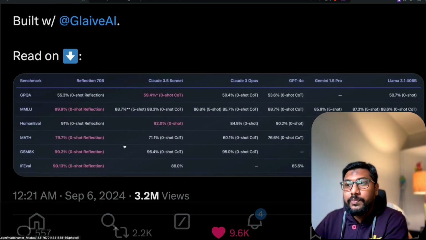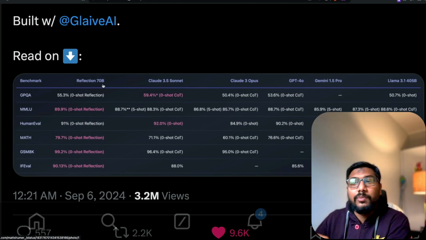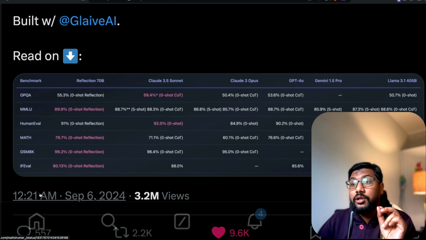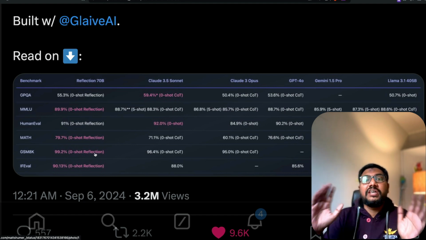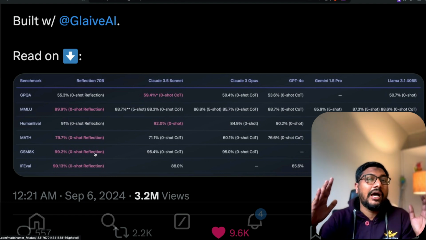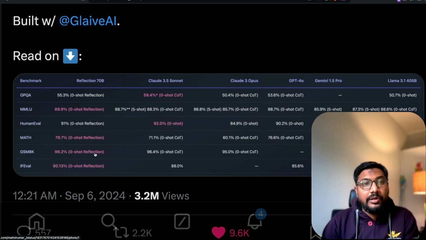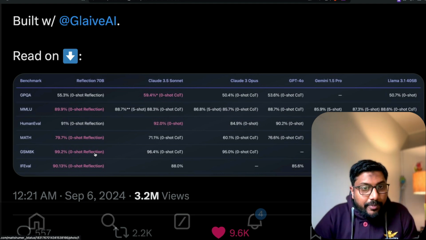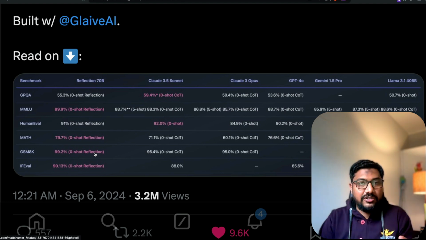Now, in terms of benchmarks, one thing that caught everybody's eyes is that the Reflection 70 billion parameter model, not 405, 70 billion parameter model, got 99.2% zero shot on GSM8K. Now, GSM8K is a high school math dataset. So what they're claiming is that the Reflection 70 billion parameter model managed to solve 99% of high school math. If you were to interpret that, the benchmark is the reflection of the population, not just the sample.